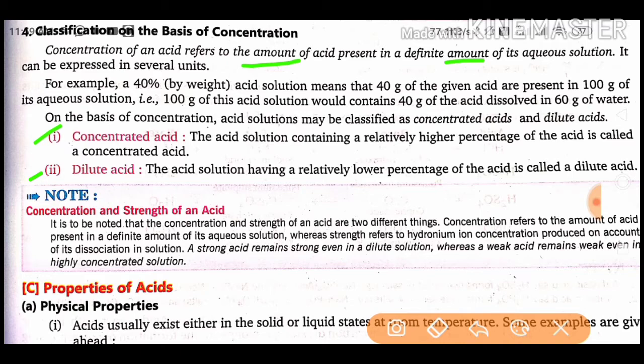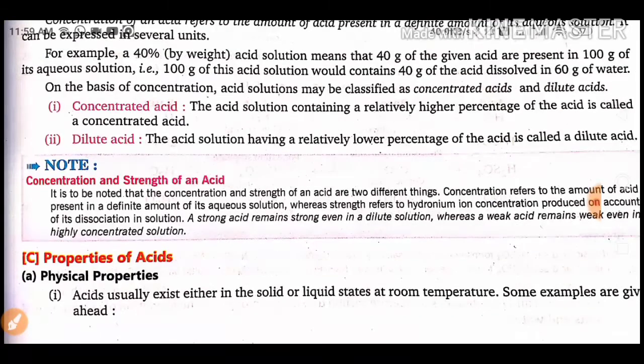So like that, there are two categories. An acid solution containing a relatively higher percentage of acid is called a concentrated acid. And the acid solution having a relatively lower percentage of acid is called dilute acid. It means dilute means water is present in more amount, and in concentrated acid water is present in less amount.